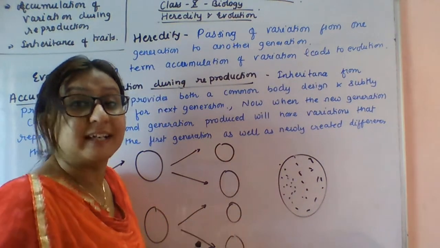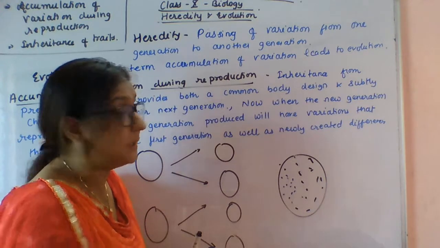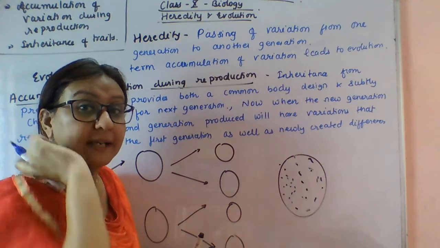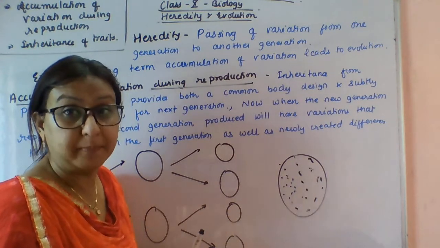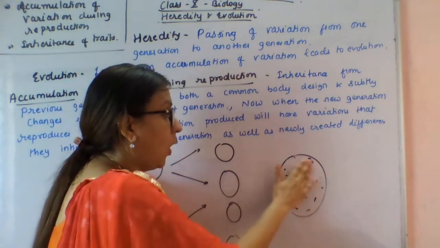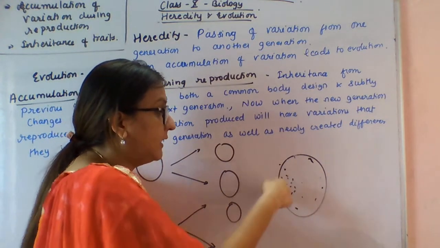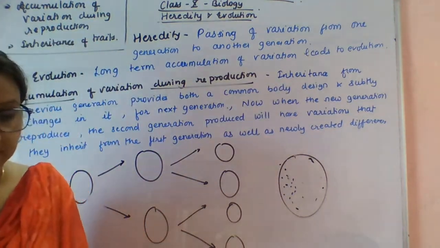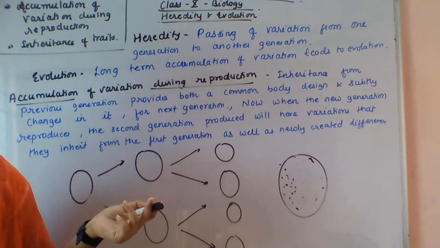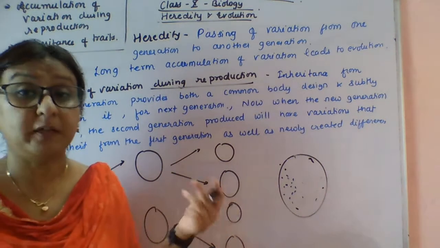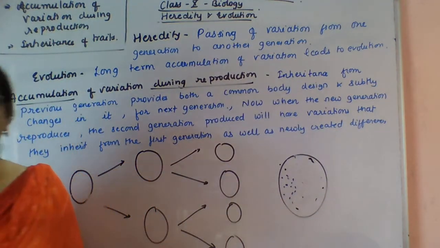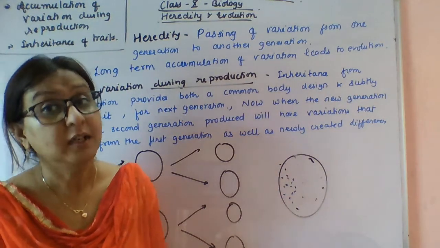So now the water heats up, and if the water heats up, the whole population of bacteria is not able to tolerate that warm climate, but the variants can survive there. So all of these bacteria will die, and only the variants survive in that extreme climate. That's why I am saying that variation enables organisms to survive in the prevailing environmental conditions, so that these bacteria can withstand heat and survive better than the rest.